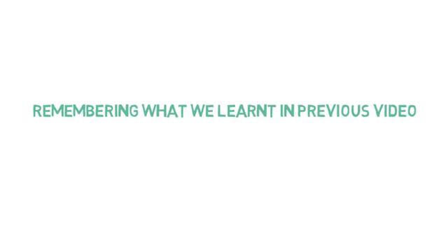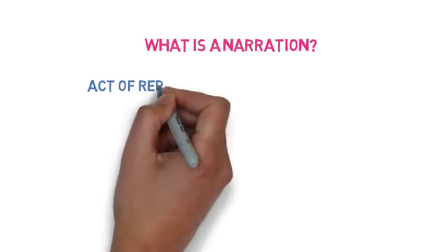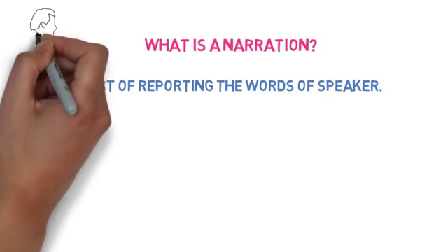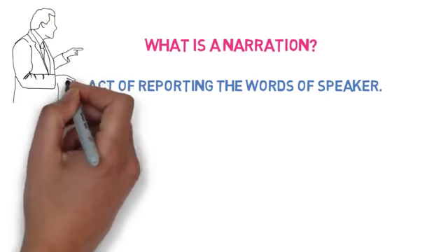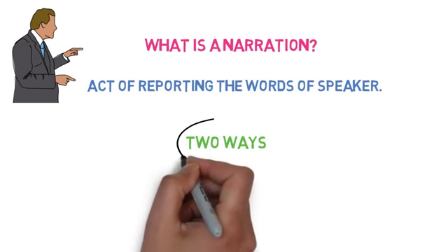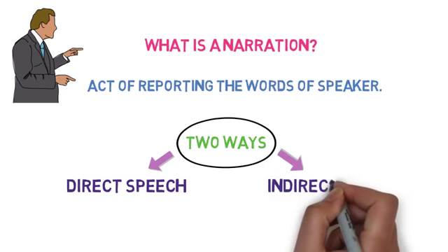Let's first quickly remember what we learned in our previous video. What is narration? Narration is the act of reporting the words of a speaker. That is, how you are representing the way a person has spoken. There are two main ways of reporting the words of a speaker: first, direct speech, and second, indirect speech.